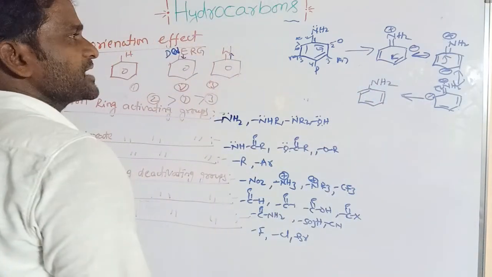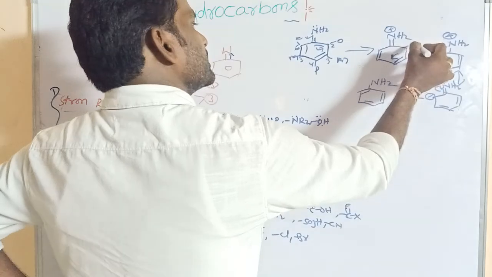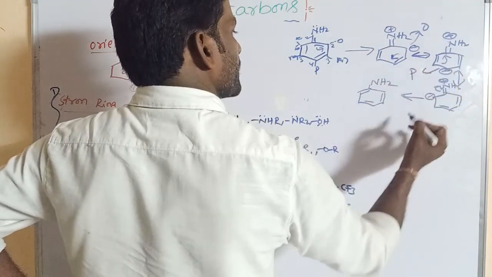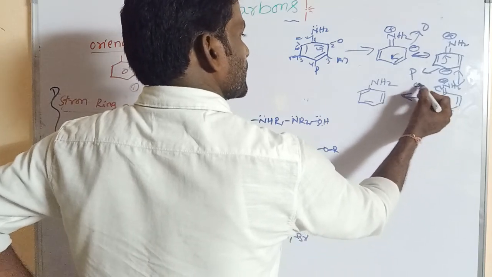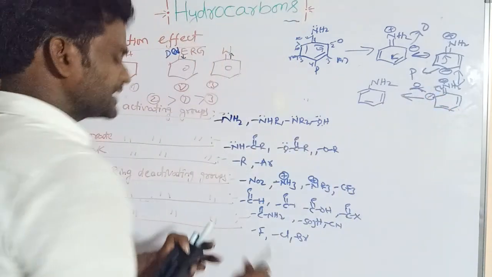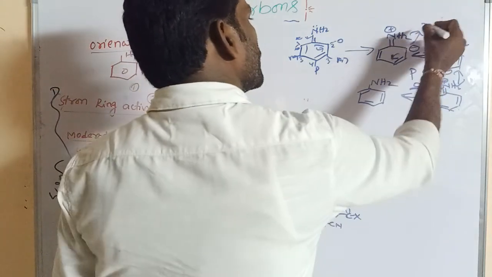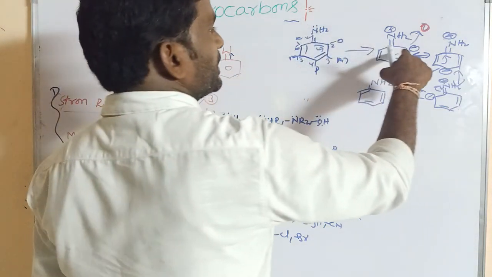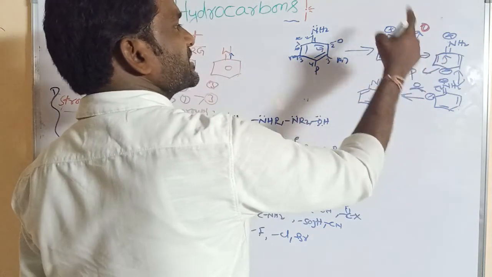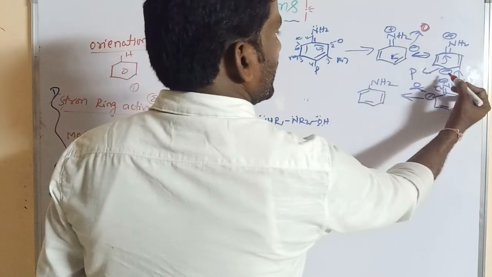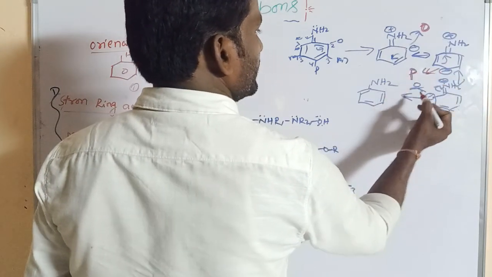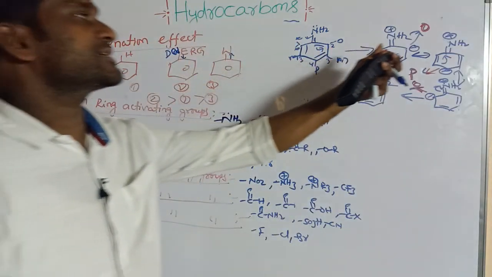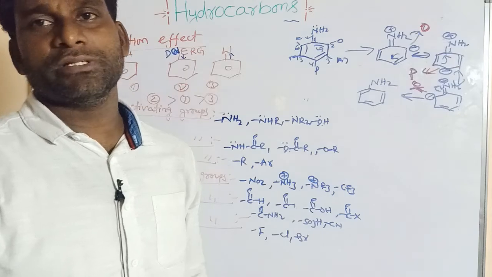So here the negative charge is obtained at which position? This is the ortho position. Here the negative charge is obtained at the para position. Here the negative charge is obtained at the ortho position. So that is very, very important. When an electron donating group is present on the benzene ring, high electron density, negative charge, occurs at the ortho position and the para position. But high electron density is not present at the meta position.